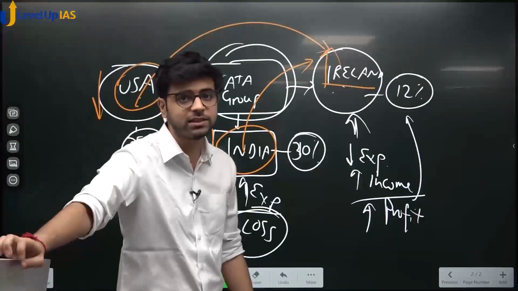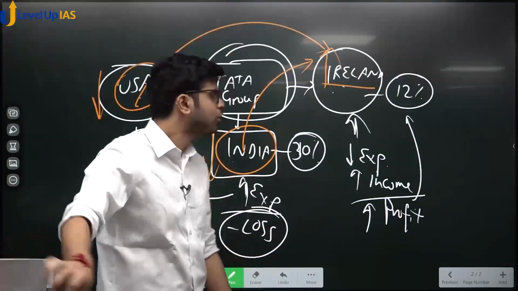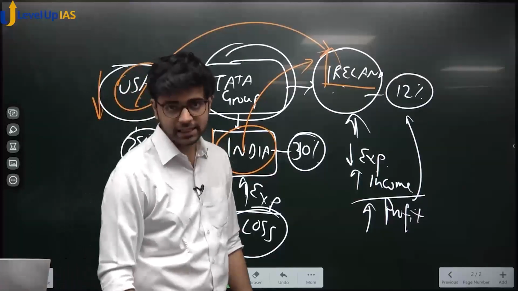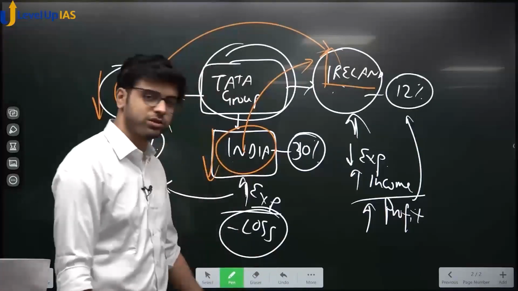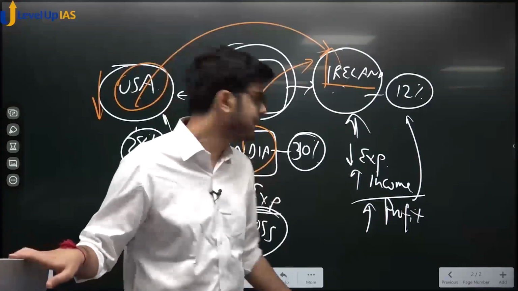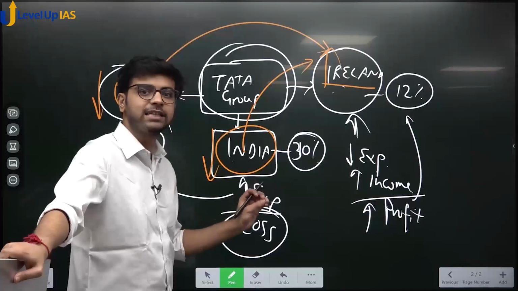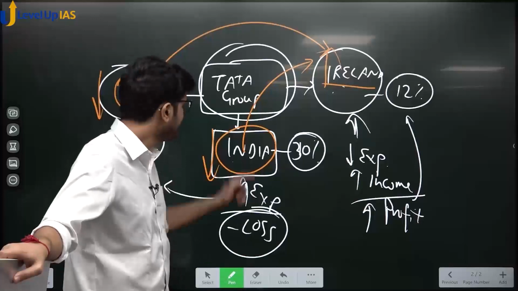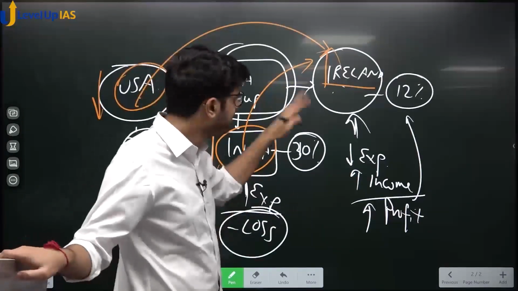What is tax base? I told you what is tax base. The number of people or the number of things which are taxed in India, right? So usually Tata Group is included in India's tax base, because it is taxed by Indian authorities, right? But this year it is showing a loss, so this year it is not counted in the tax base because it is not paying income tax. Yes or no? Because it has run a loss. So can I say India's tax base has reduced by one Tata Group in this year, because Tata Group is not paying tax in the current year in this arrangement? Yes or no?